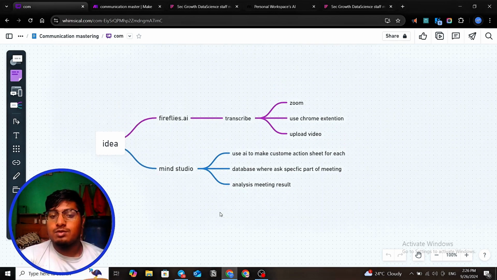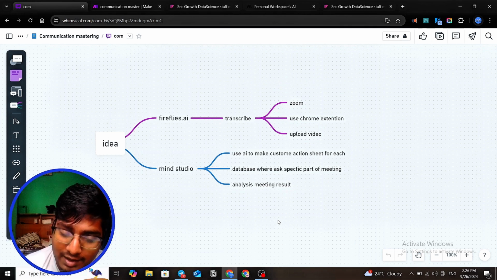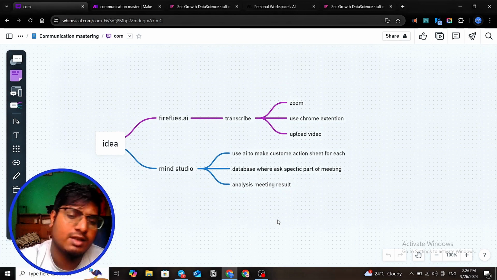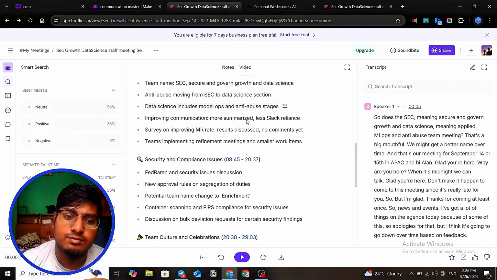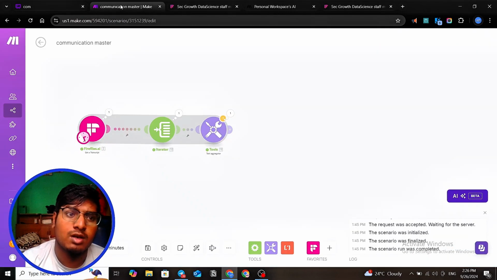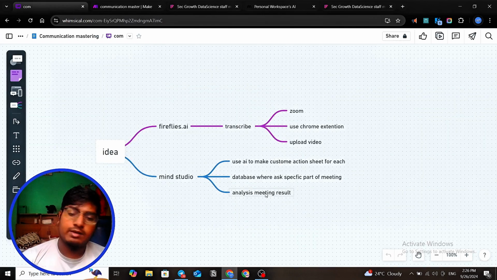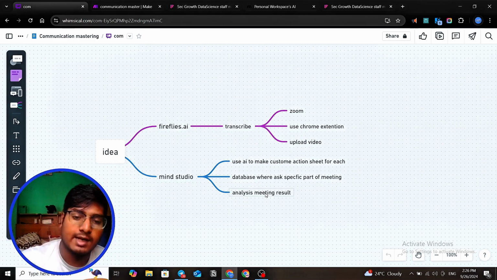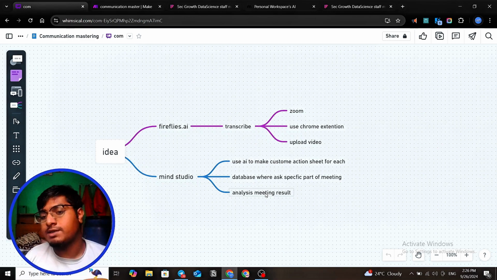We're using MindStudio with customized actions, since Firefly summarizes at a rudimentary level. But what we do is create an app where we say that he's a manager responsible for this activity, in a meeting where we talk about sales, onboarding, or finances, everything.